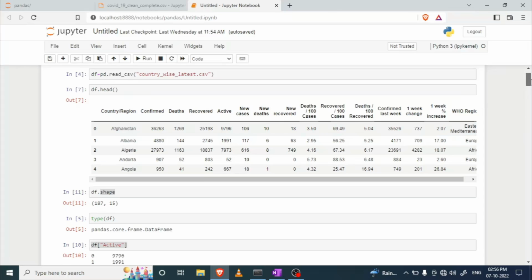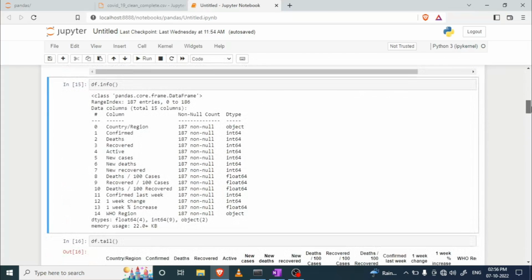Okay, so now we have information. The function is called .info. With the help of this, we can access all the columns. Here there isn't any null value, because you can see that all 187 rows are non-null. But here we have different data types. The country or region column contains the object data type, whereas confirmed, deaths, recovered, active, new cases, new deaths, new recovered all contain numerical integer values, right?